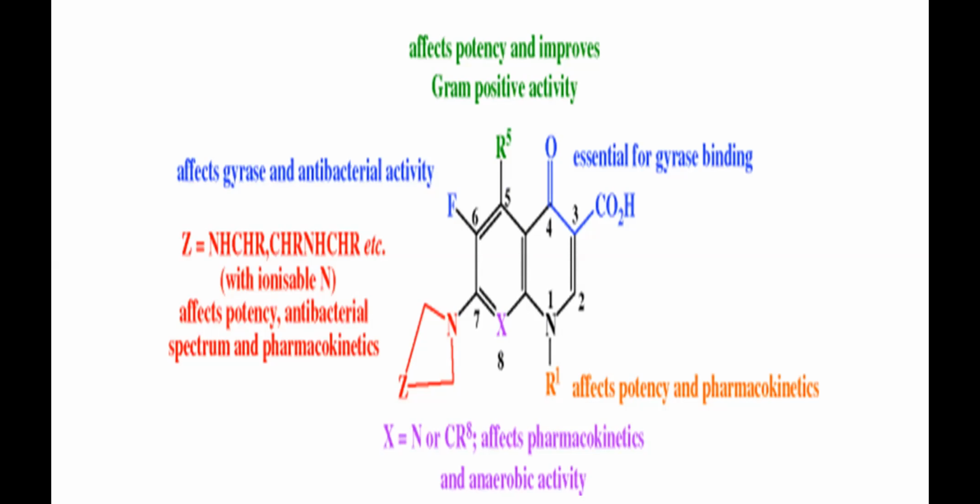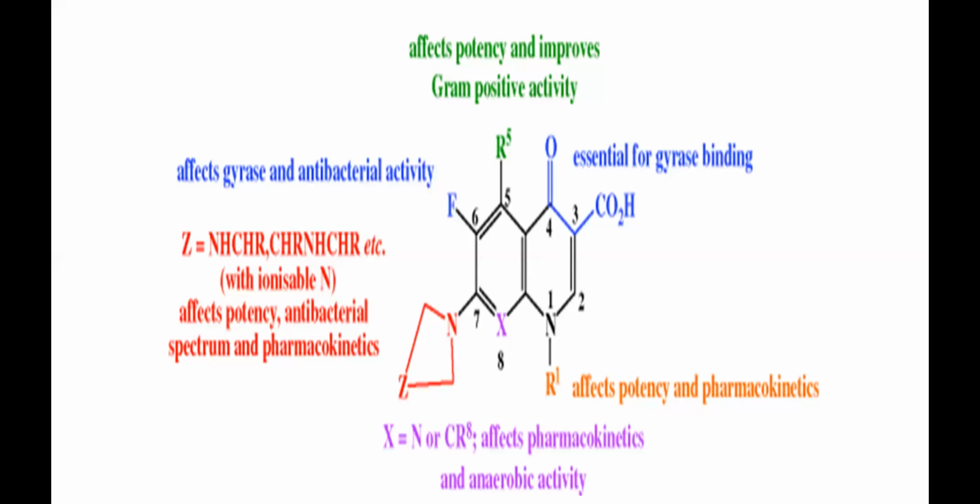the pharmacokinetics. What is pharmacokinetics? That is the ADME character. So the ADME character depends upon the substitution at the 7th position. Okay, these are the overall essentials. If you see this structure, you know what all things are important.